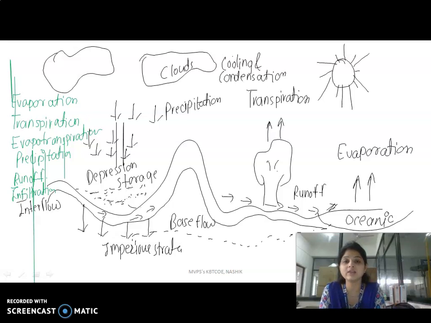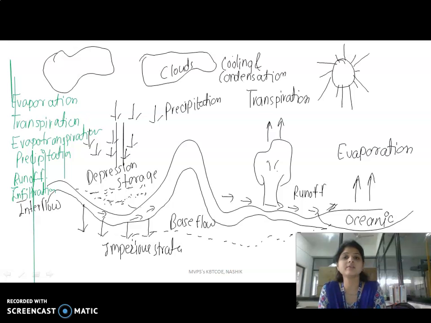If the intensity is less than 2.5 mm per hour, then it is light rain. If the intensity is between 2.5 mm per hour and 7.5 mm per hour, it is called moderate rain. And if the intensity is greater than 7.5 mm per hour, then it is termed as heavy rain. So this is the classification according to the intensity of rainfall.